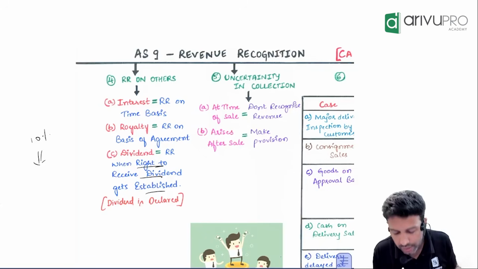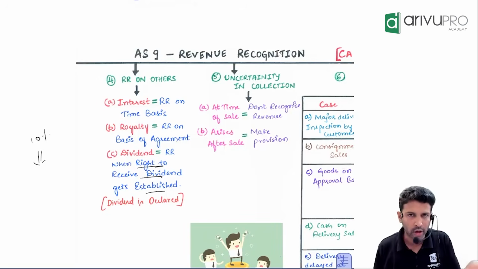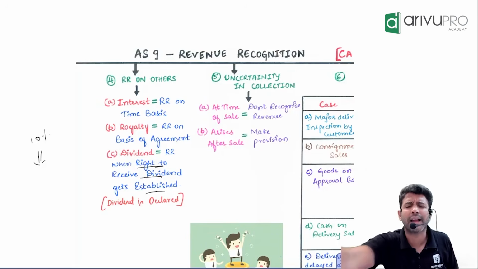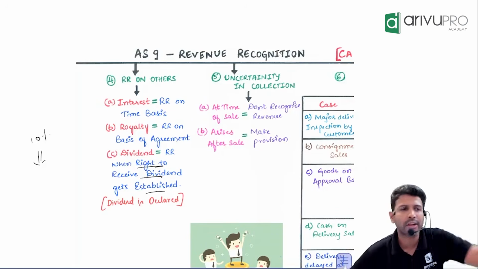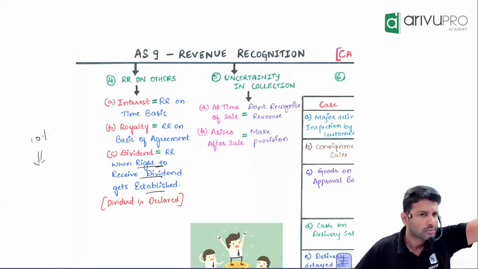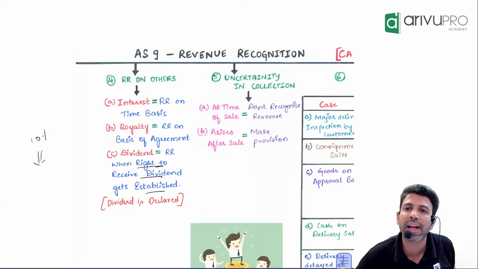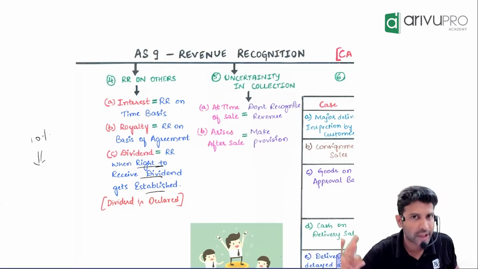Royalty recognition is always based on the agreement. The agreement will tell how you will get royalty. Sometimes royalty can be upfront. The publisher may say, I will give you 5 lakh. After that, don't ask me anything. I will print it, I will sell it, I will make however much money I want. I will simply get how much? 5 lakh. That could be one arrangement.